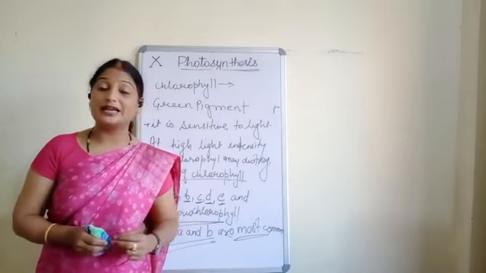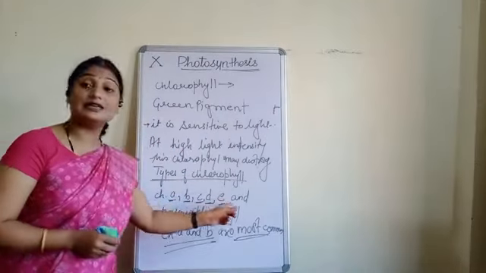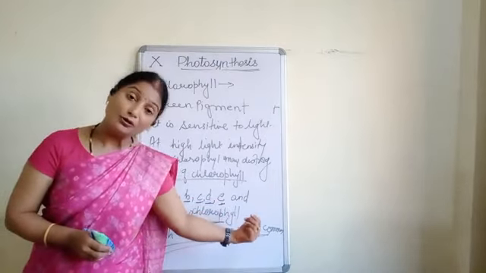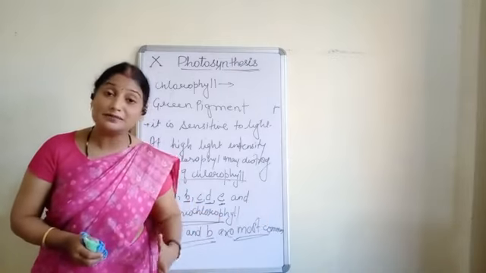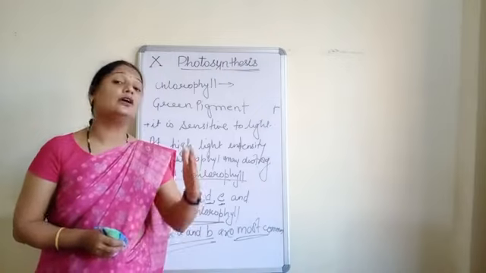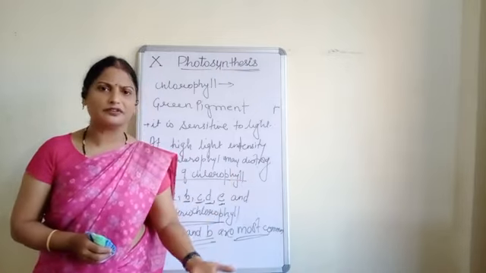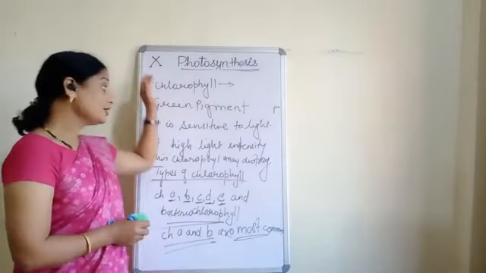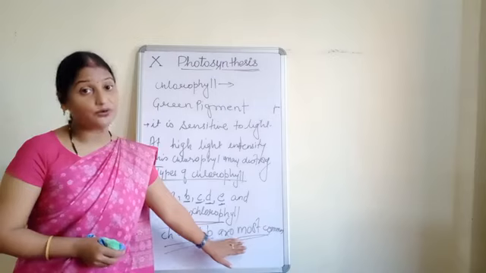And we can have different types of chlorophyll like A, B, C, D, E and bacteriochlorophyll. Out of that, chlorophyll A and chlorophyll B are of great importance. They are utilized by almost all the plants, and others have their different uses. Clear? So till now we have completed up to the structure of chlorophyll.